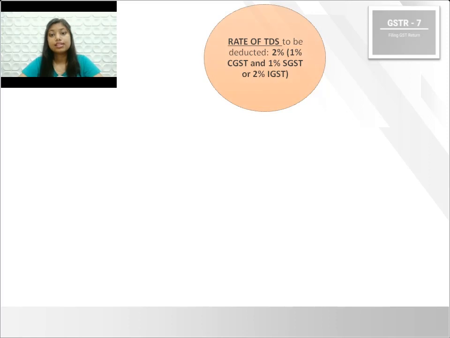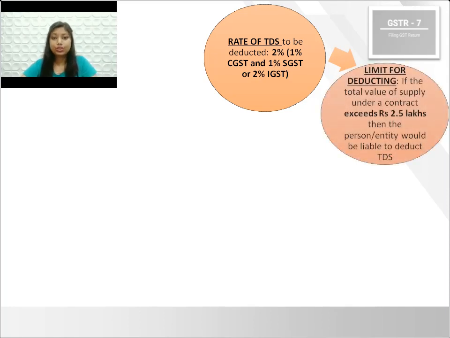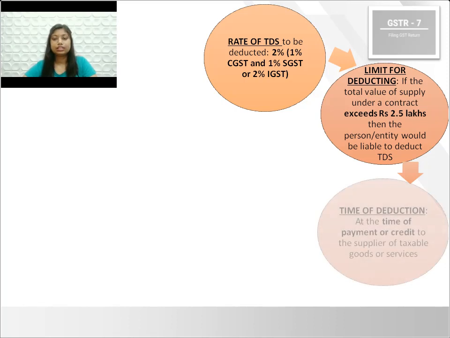Rate of TDS. TDS is to be deducted at the rate of 2%, that is 1% CGST and 1% SGST, or 2% IGST directly. Next, when the liability to deduct TDS will be attracted. If the total value of supply under an individual contract exceeds rupees 2,50,000, then the person would be liable to deduct TDS.